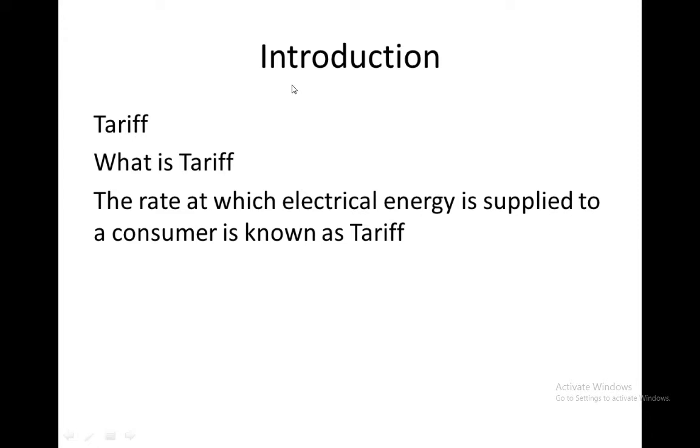Now I will explain what is tariff. The rate at which electrical energy is supplied to a consumer is known as tariff.